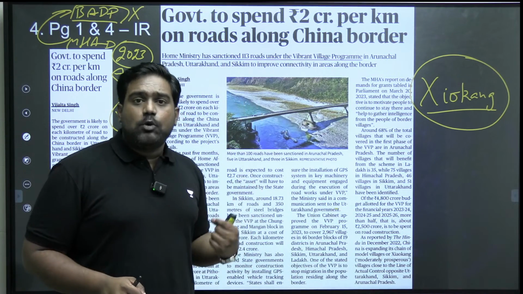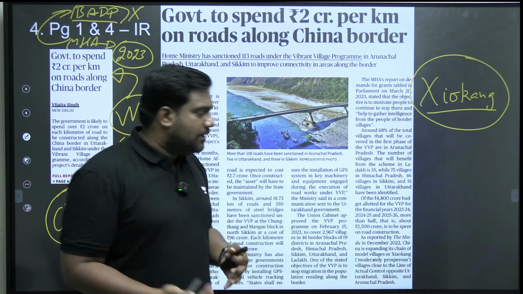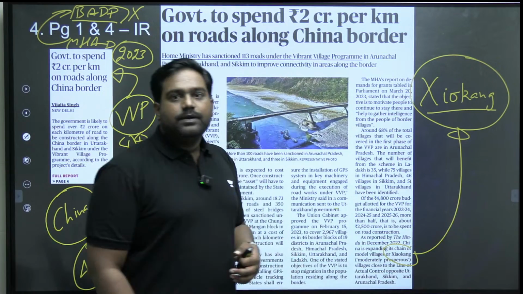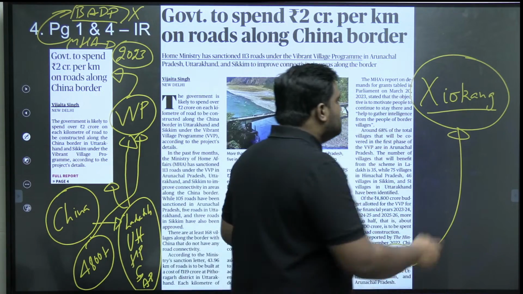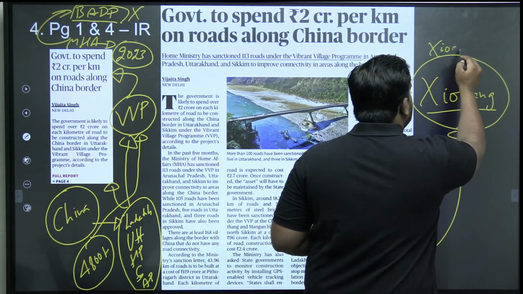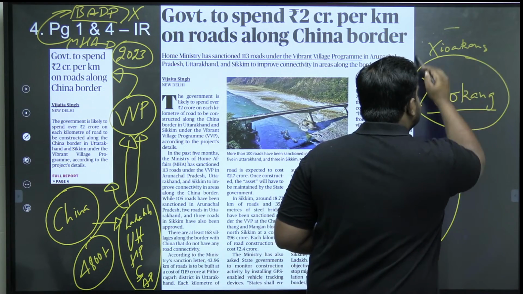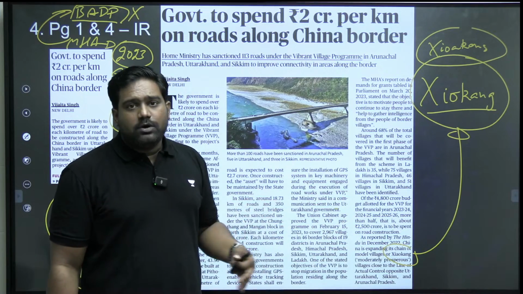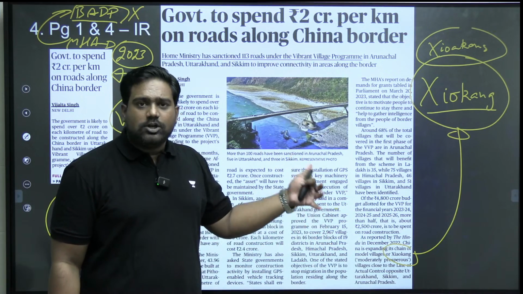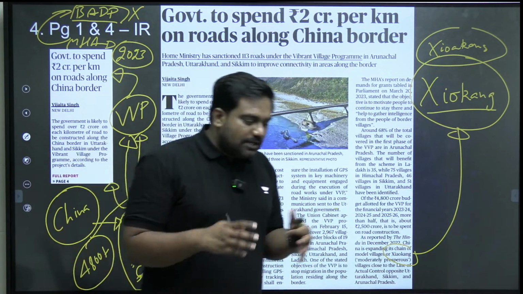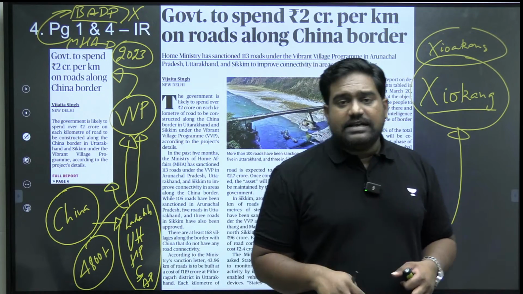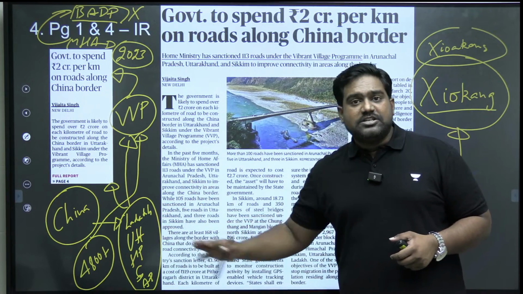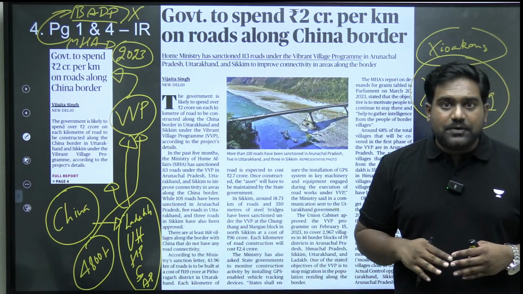So the Vibrant Villages program of India is essentially a counter to the Xiaokang village program of China. China has developed these moderately developed villages, providing better infrastructure and better opportunities here, and it has set up these villages, bringing population here as well to justify and enhance its claims. So that is where the Vibrant Villages program of India serves as a counter to it.